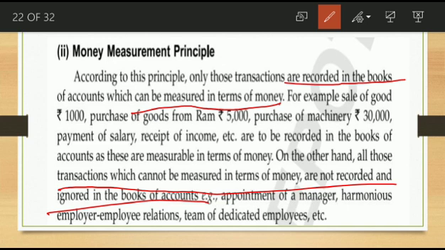Any transaction which cannot be measured in terms of money is ignored or not recorded in the books of account. For example, the appointment of a manager, which we can't measure in terms of money, or harmonious employee-employee relationships, a team of dedicated employees: these we cannot measure in terms of money, so they are excluded from the books of account. That indicates the money measurement principle.